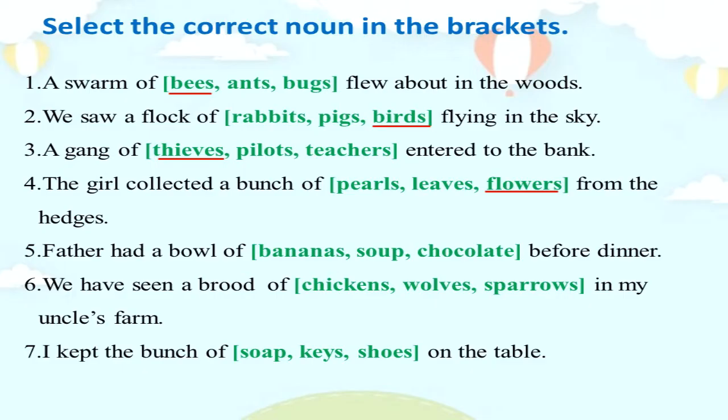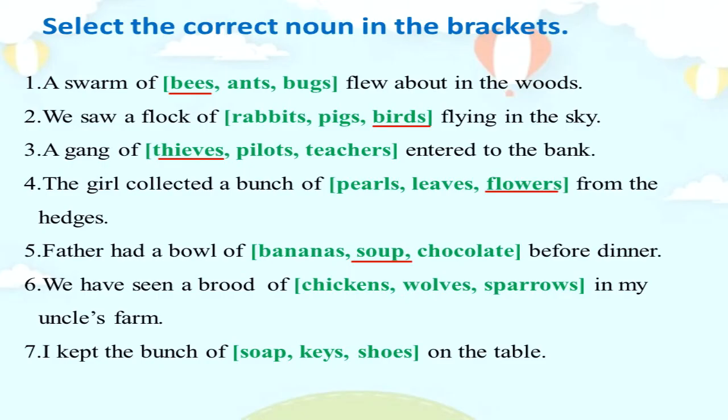Father had a bowl of bananas, soup, chocolate before dinner. What is the word that we can write with a bowl of? Yes, the word is soup. So the sentence is Father had a bowl of soup before dinner.